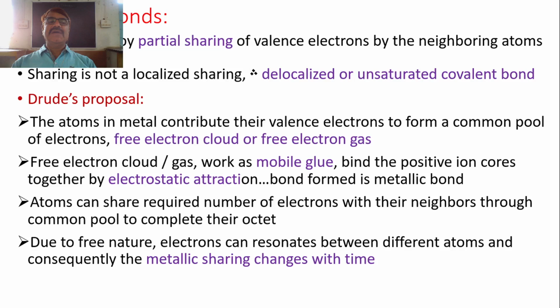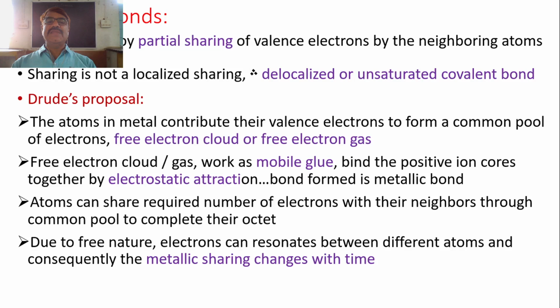What do we mean by partial sharing? The sharing is not a localized sharing. That means when two atoms come near to each other, they share electrons, but the pair of electrons they shared will not remain in between the two atoms.